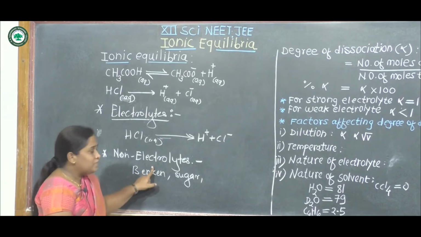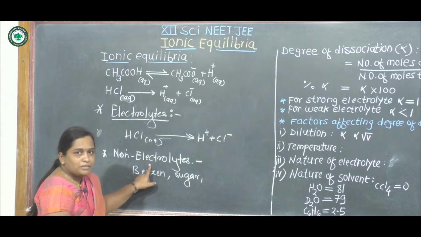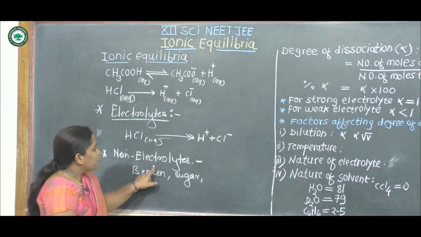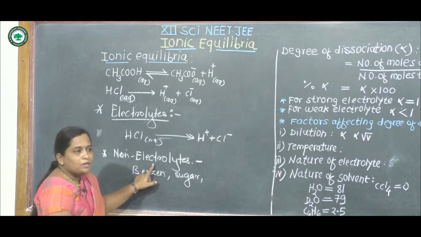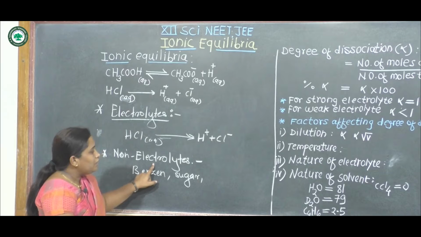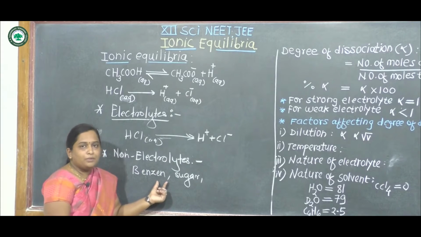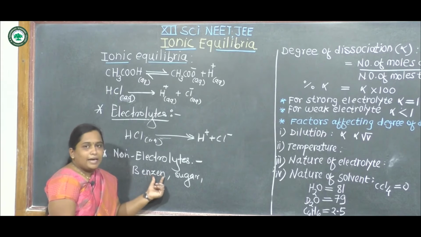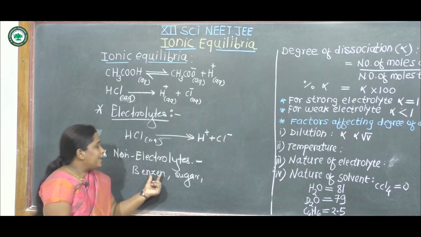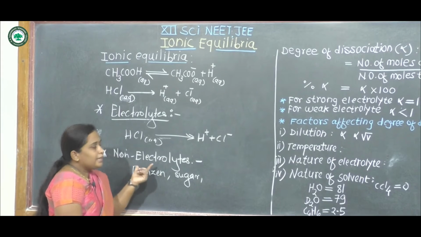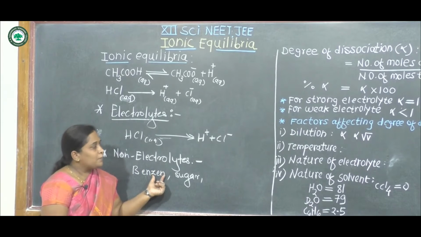Non-electrolytic substances means which cannot dissociate into ions when dissolved in a solvent. For example, benzene, sugar, urea, glucose, diethyl ether, these are examples of non-electrolytic substances.